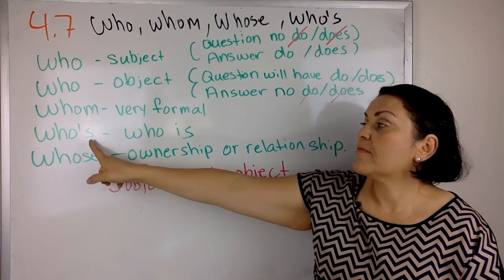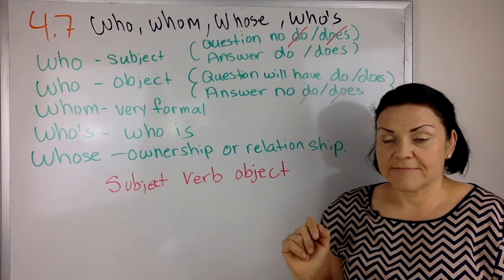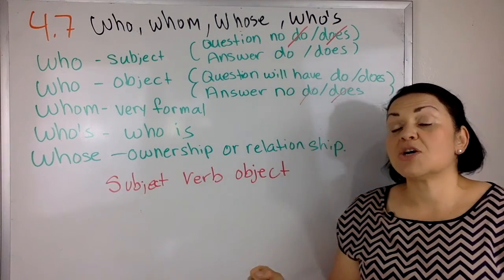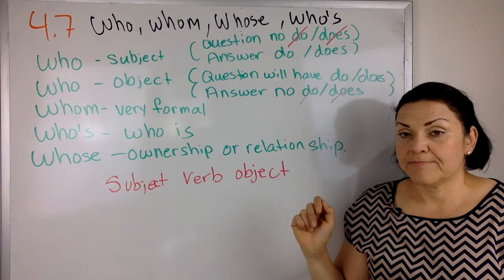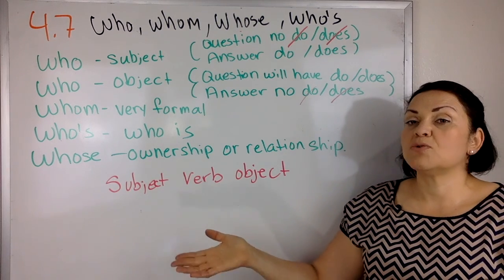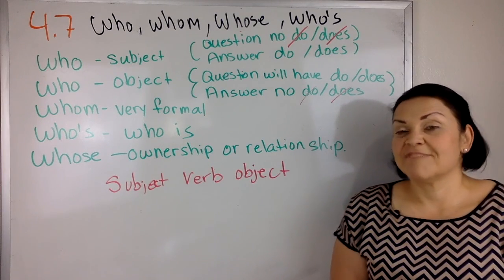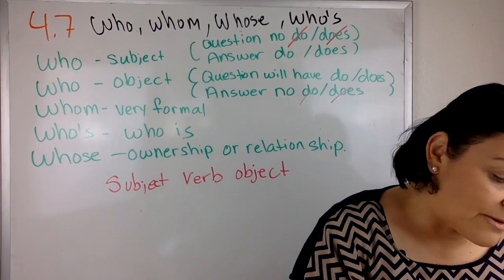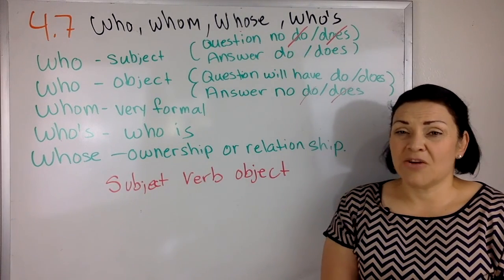Who's means who is. Who's your friend? Who is your friend? Whose is ownership. Ownership or relationship. Whose bike is this? Whose bike is this? Ownership. My friend's. Okay, we will practice this in the next exercise, 19. So if this helps, write it down.